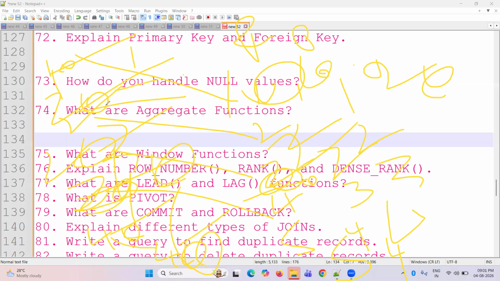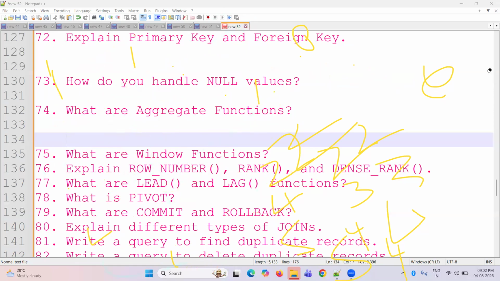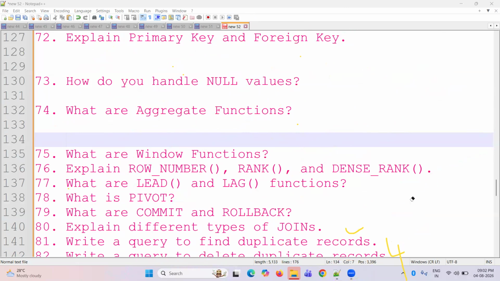Listagg means, suppose you have the words how, do, you, handle, null values in one column. Using listagg you get them in one row: how, comma, do, comma, you, comma, handle, comma, null. Very simple. I'll explain. Suppose I have four records, 1, 2, 3, and 4.